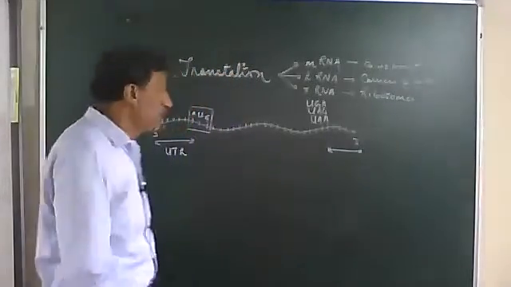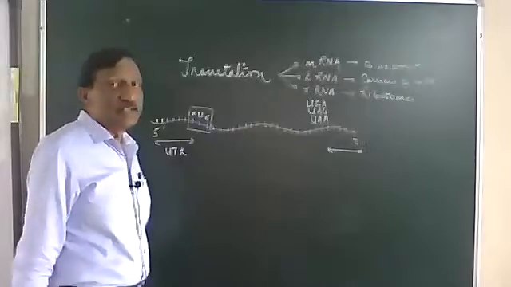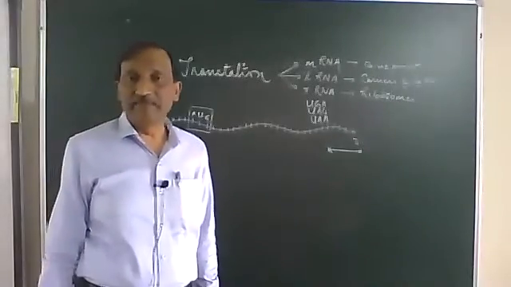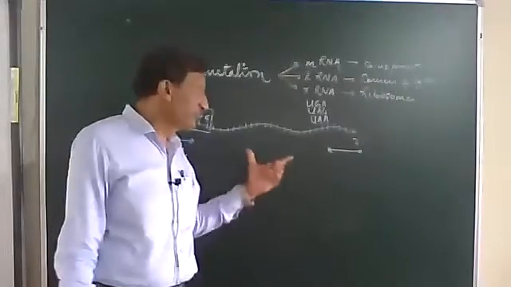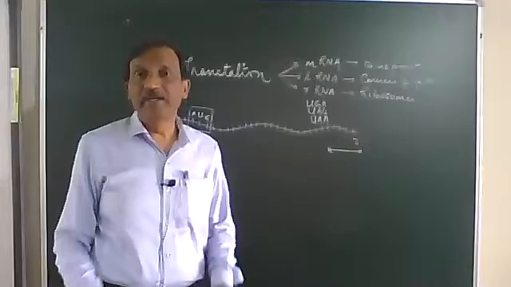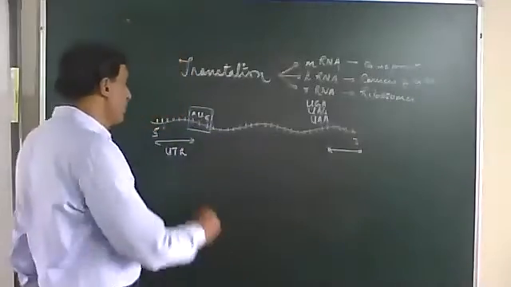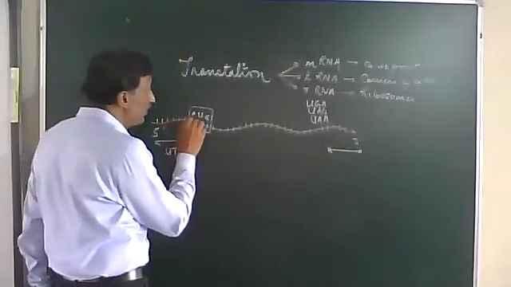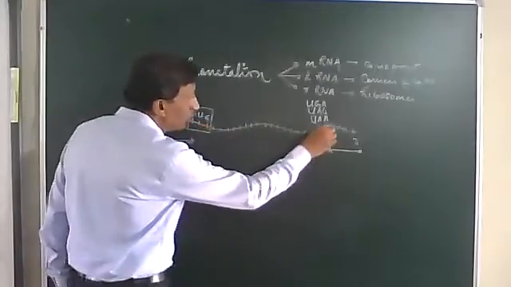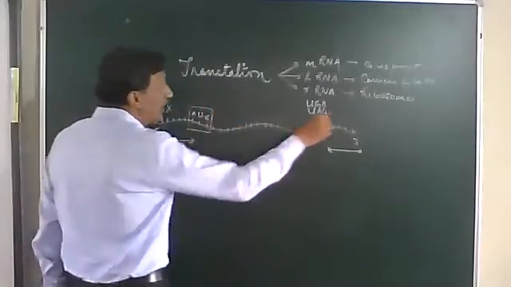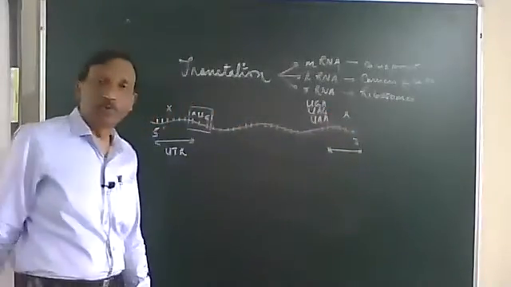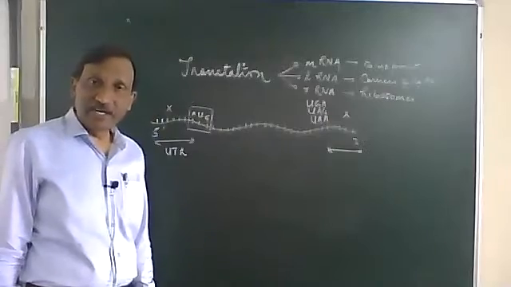If for some reason a certain part of the end is split off, broken or damaged, our functional mRNA does not lose its identity. It will still remain functional. So when the messenger RNA is translated, it will be read from here to here only. The UTRs will not be translated into protein. So that is what the messenger RNA is.